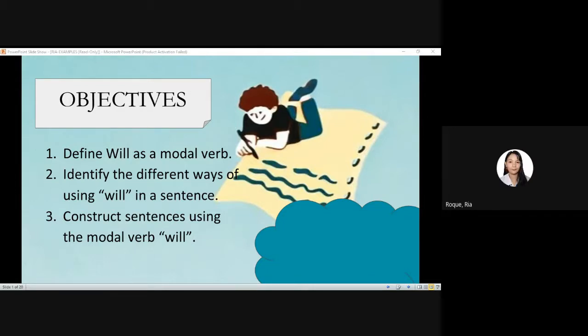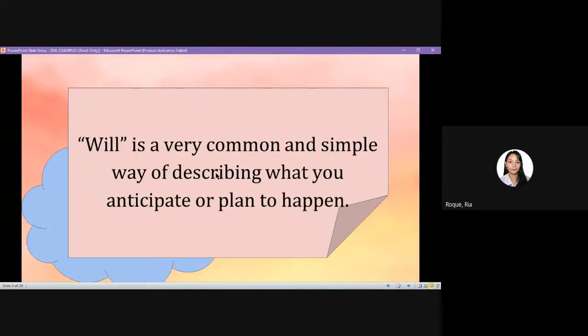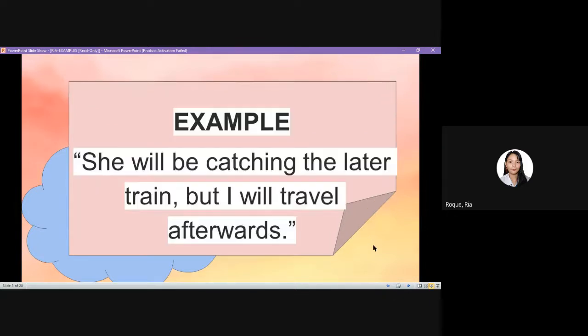Okay. Will is a modal verb. When you're talking about the future, will is a very common and simple way of describing what you anticipate or plan to happen. For example, she will be catching the train later, but I will travel afterwards. In this case, the word is actually a modal verb and follows the same rules as other modals.